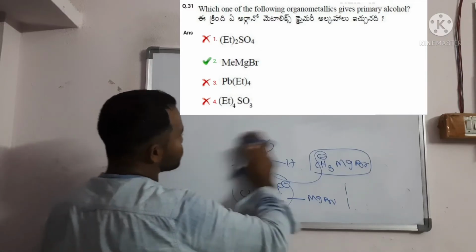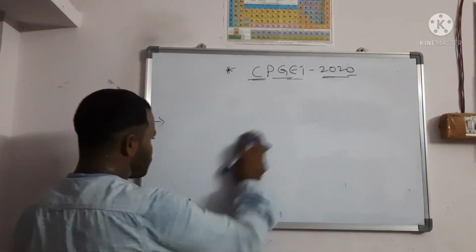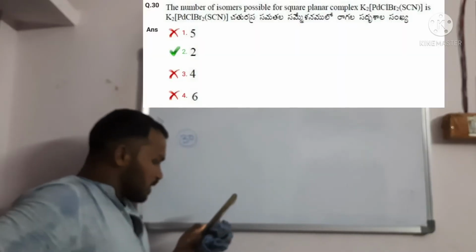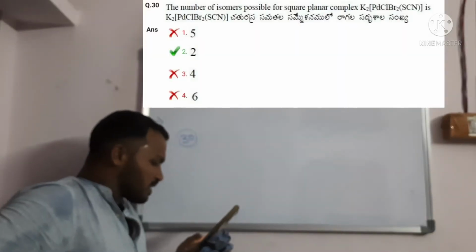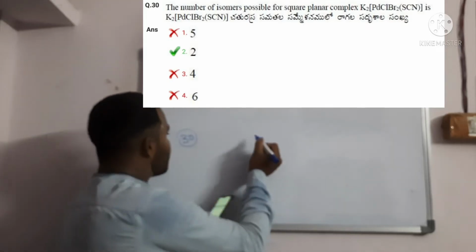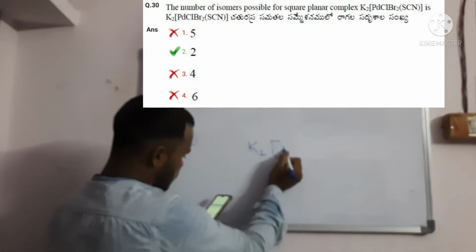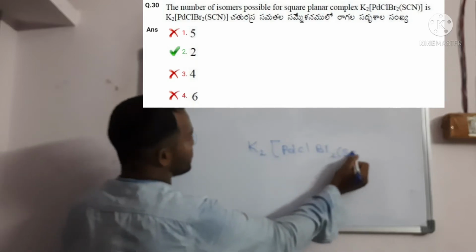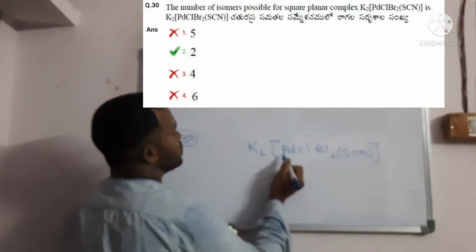We missed question 30, so this was question 31. Question number 30: the number of isomers possible for the square planar complex K2 palladium chloride bromide thiocyanate.